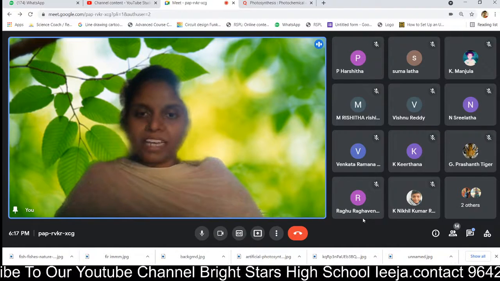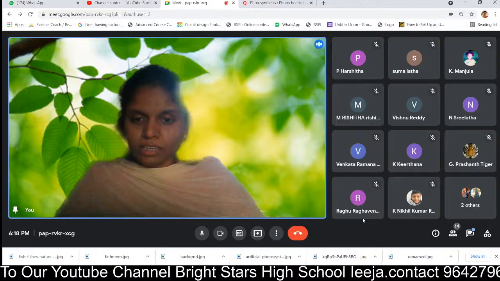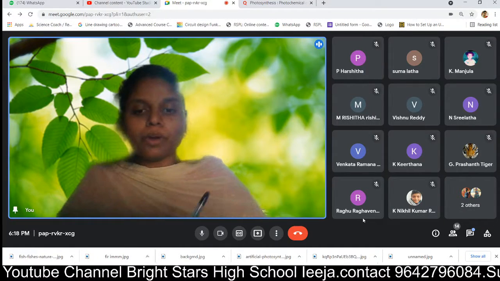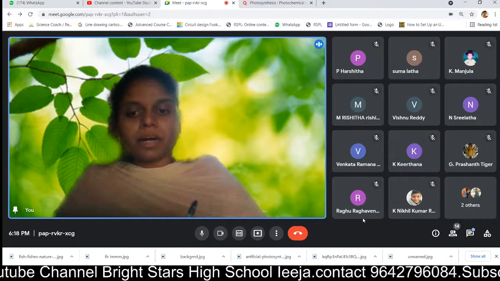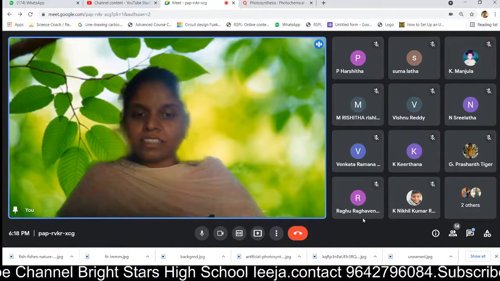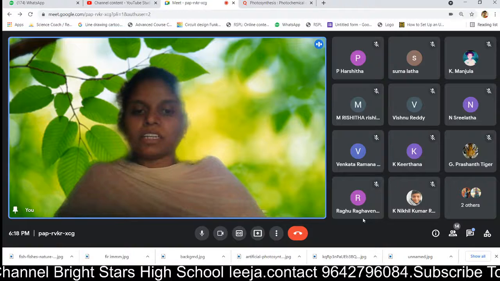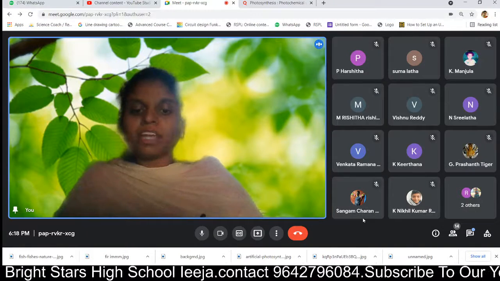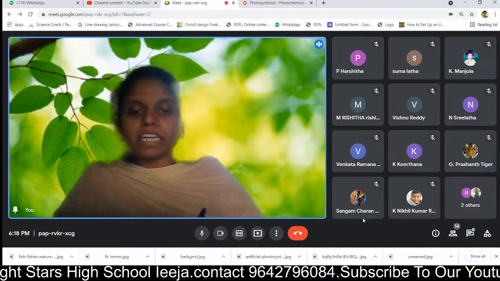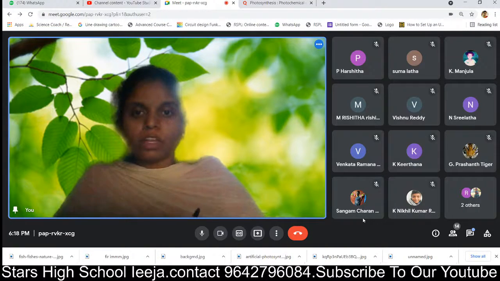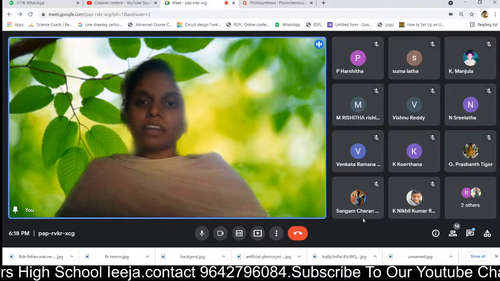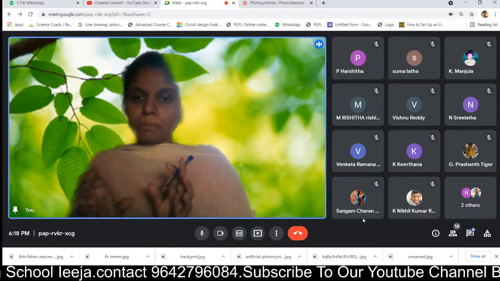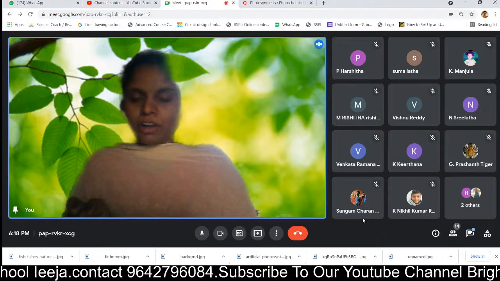So by seeing this equation, what can you define as photosynthesis? It is a photochemical process by which the plants containing the green pigment called chlorophyll build up complex organic molecules from relatively simple inorganic molecules. So inorganic molecules are what? Which are on the reactant side. Inorganic means simple compounds, carbon dioxide and water.